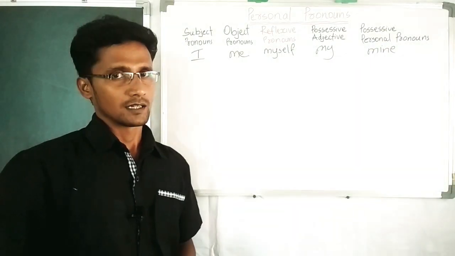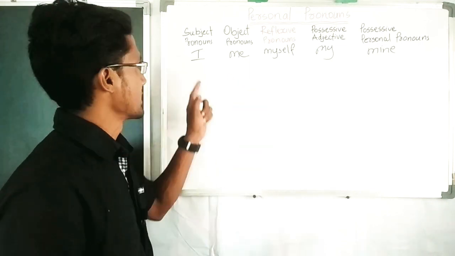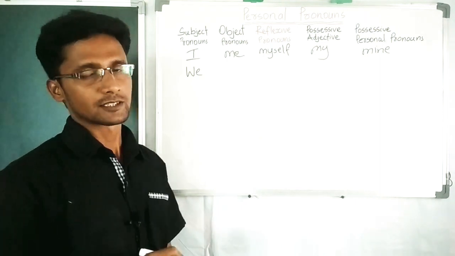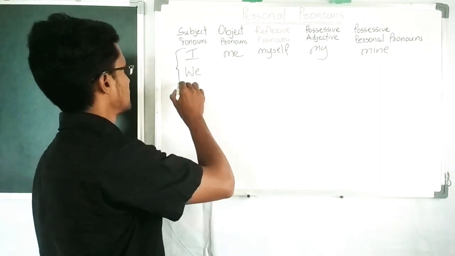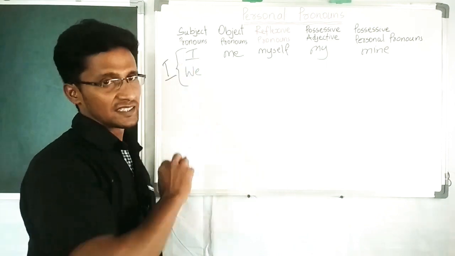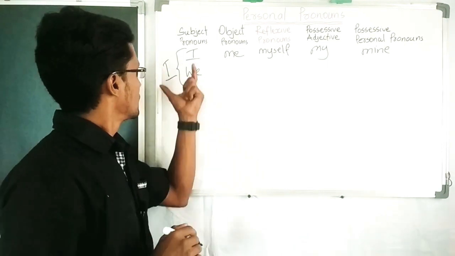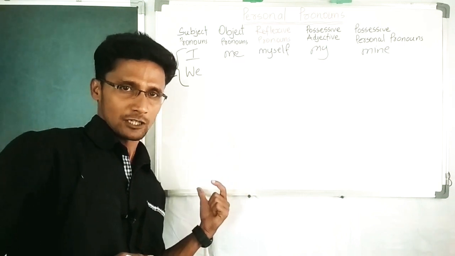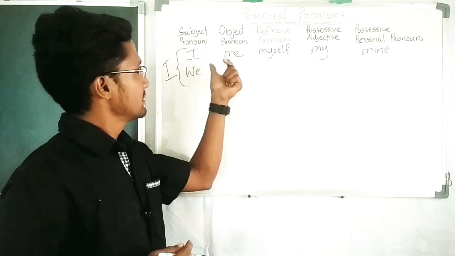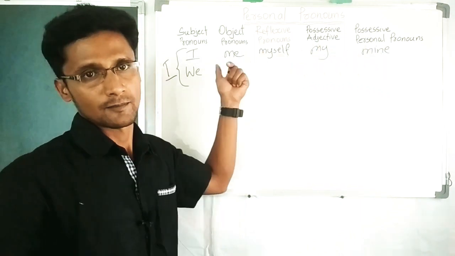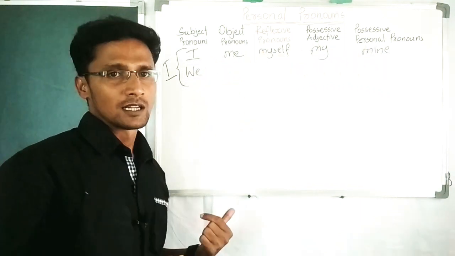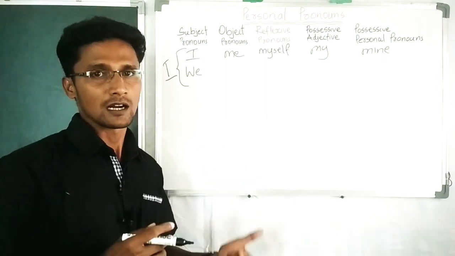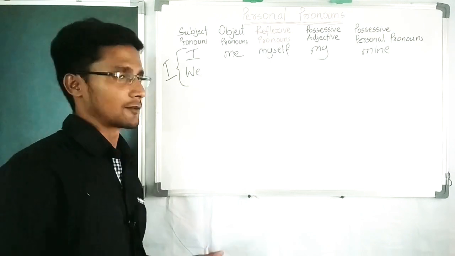Okay, let us move to the plural of I, we. This I and we are first persons. Now we can write all the subject pronouns here. I mentioned only I to explain these things. Now let us write all the subjective pronouns here one by one according to the first person, second person and third person.